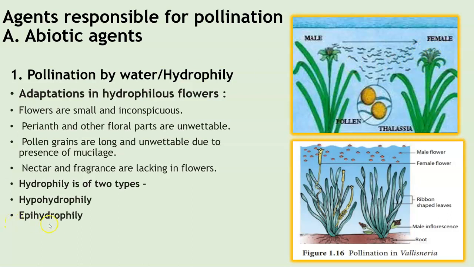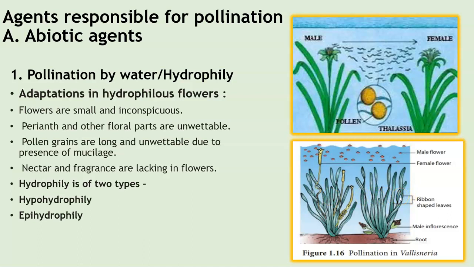And then you have the next category, which is epihydrophily. Here the pollen grains float on the surface of the water and reach the stigma of the female flower. For example, have a look at this example. It is Vallisneria. It is submerged dioecious. Dioecious is where both the male and the female flowers are separate.